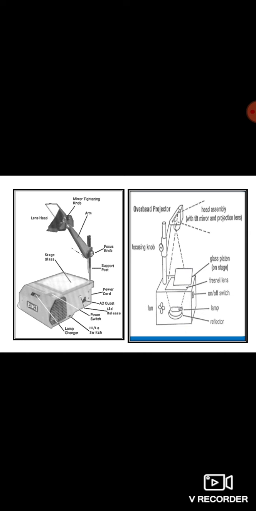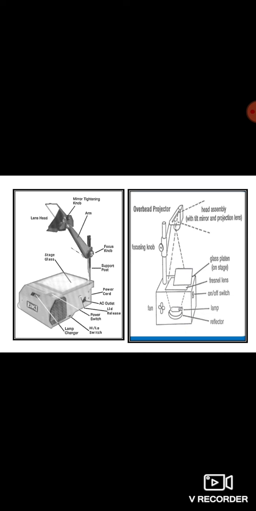There is one lens head, there is mirror tightening knob, there is arm, there is focus knob, there is support post to support the mirror, power cord where we attach the power cord, then lid release, power switch, lamp charger, and this stage glass where the transparency is kept.